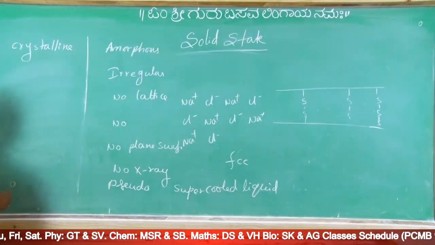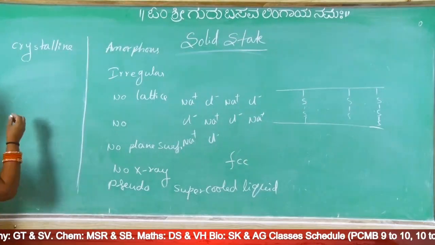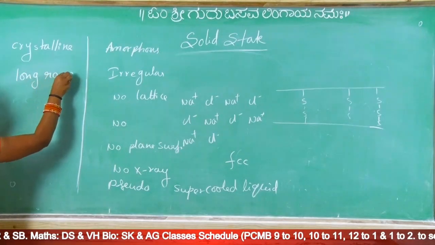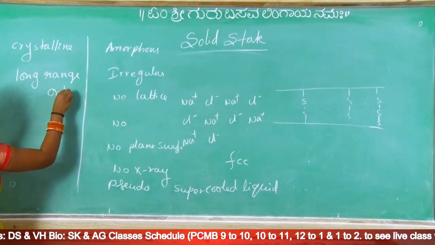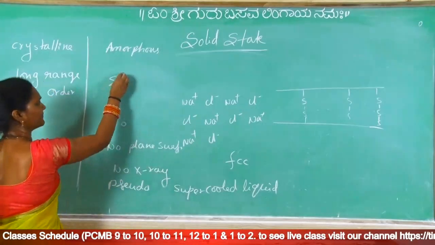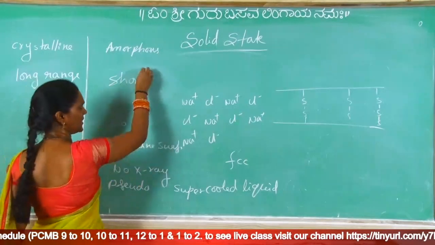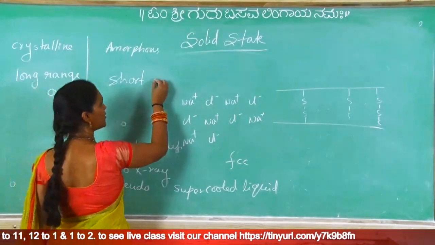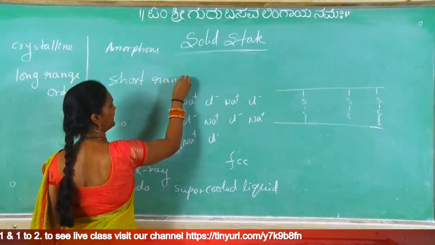In crystalline solids, long range order is there. In amorphous solids, short range order. Which of the following has short range order? The given answer is amorphous solids. What is this long range order and short range order?